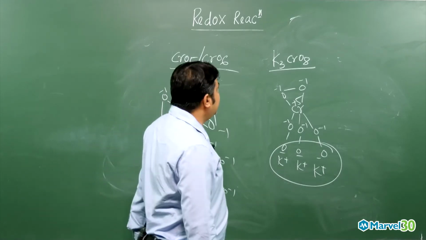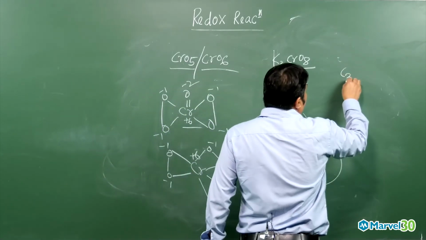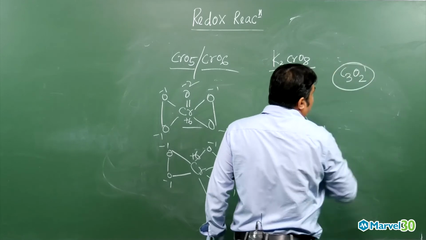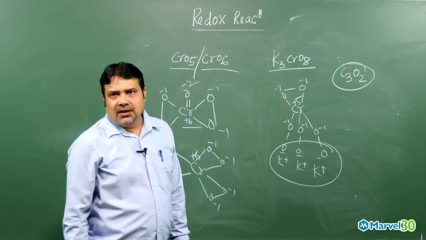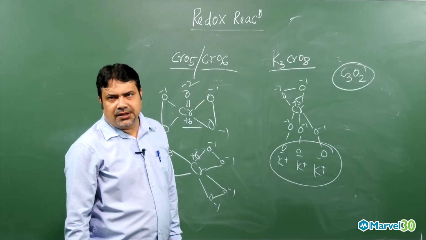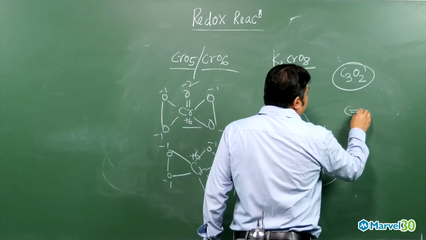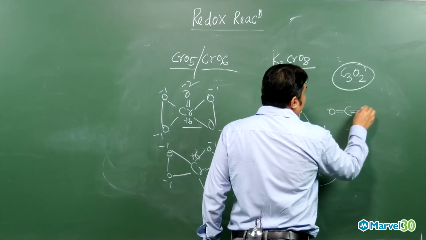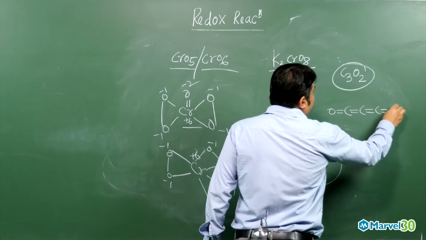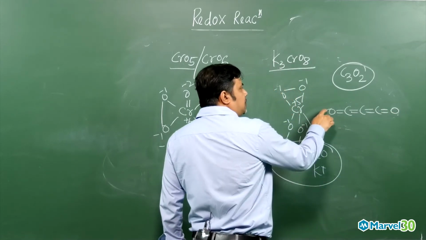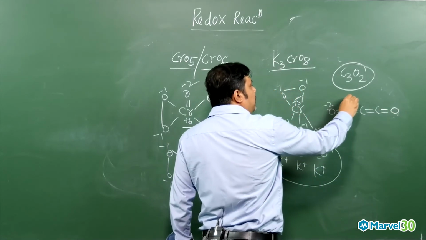And now, very important, C3O2. This is called carbon suboxide. What is the oxidation state of each carbon? If you look, the C3O2 structure will be like this. For this oxygen minus 2, carbon will be plus 2.